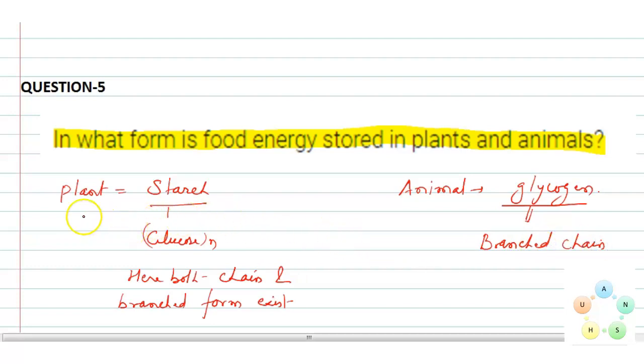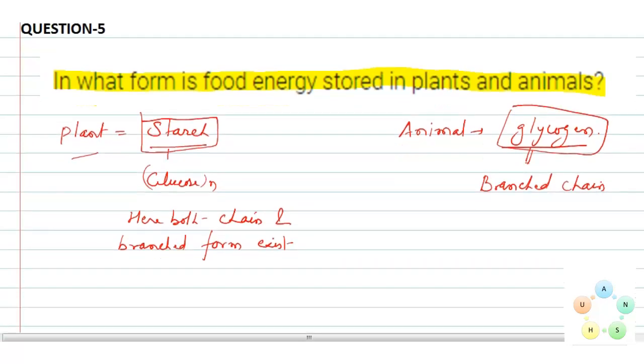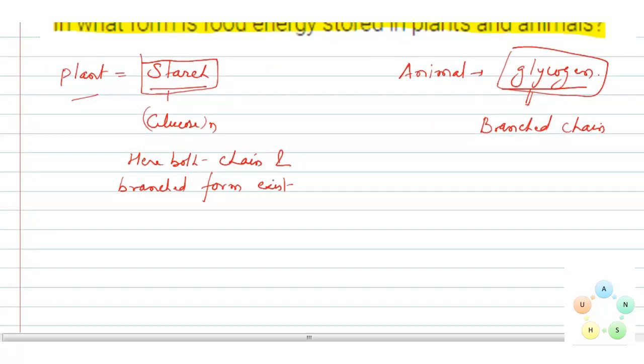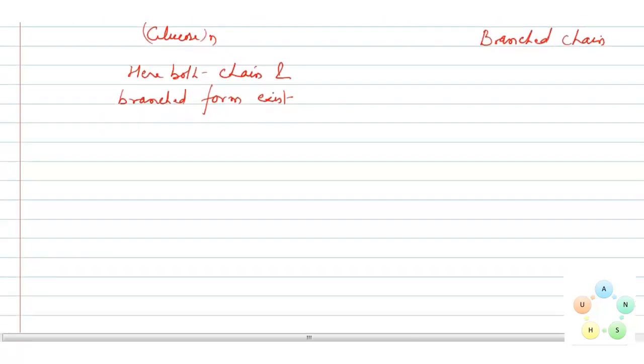So these are the two forms. In case of plants, the food energy is stored in starch, whereas in case of animals, the food energy is stored in glycogen. Let's move to discuss the next question.